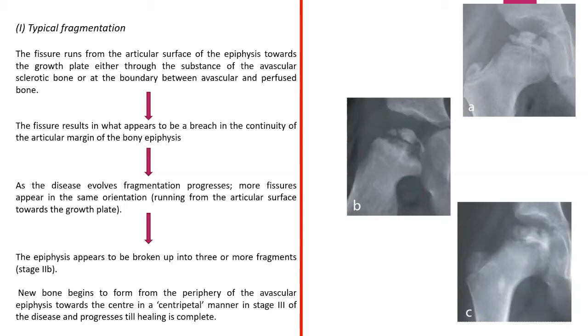And finally, new bone begins to form on the periphery of the avascular epiphysis in a centripetal manner in stage 3 of the disease, and it progresses until healing is complete. This was termed typical fragmentation.